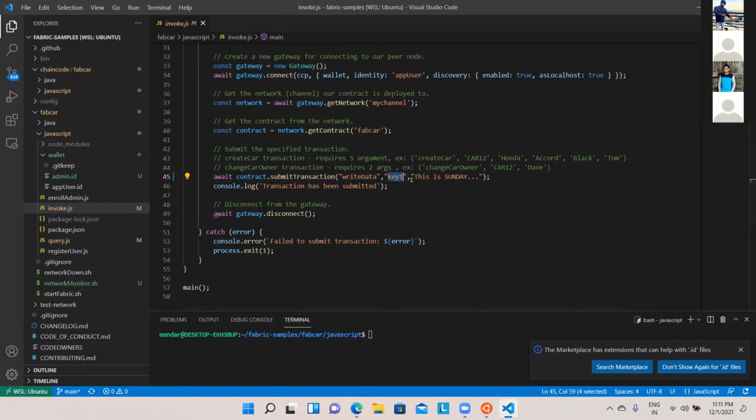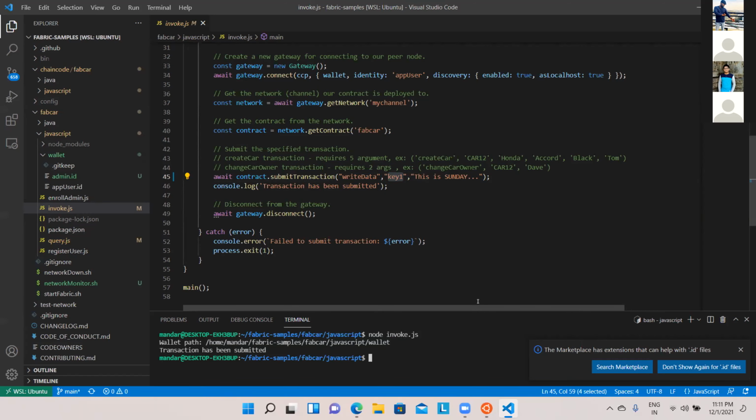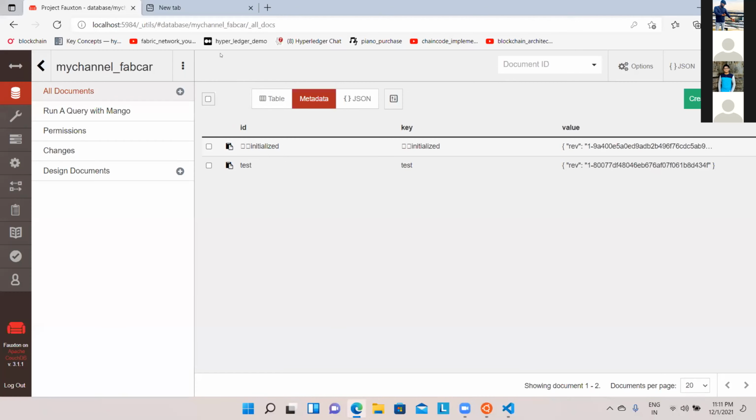So that's it. What I'm going to do is generate one more key, that is key one, and I'm going to pass this is one as the value. So let me invoke this. So node invoke.js. It says that I'm going to talk to the wallet. It checks whether the user is correct or not, and then the transaction has been submitted. How do we check whether the transaction is correct or fired? You can go back here, refresh it, and you can see here key one, and this is one value for that. So earlier it was only test, now it is this.